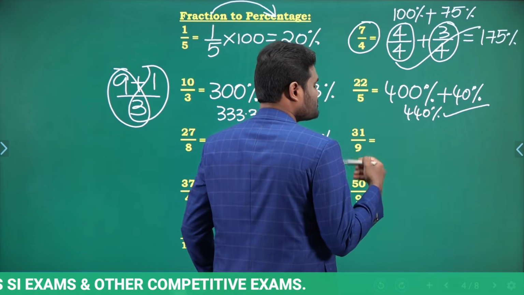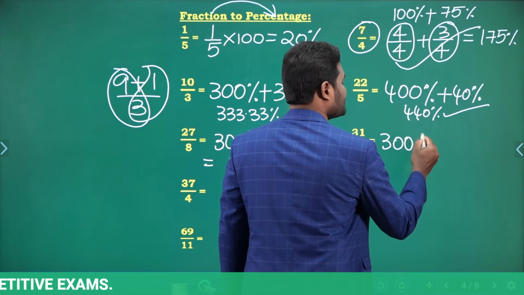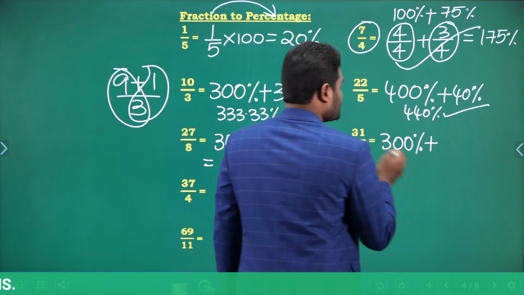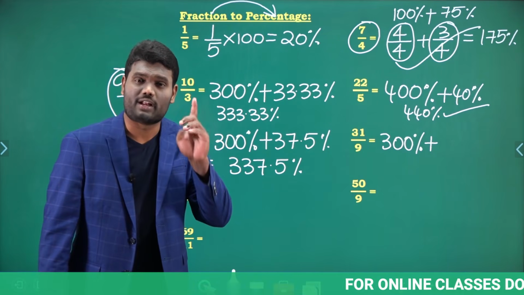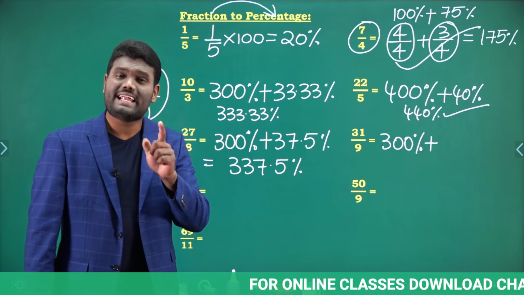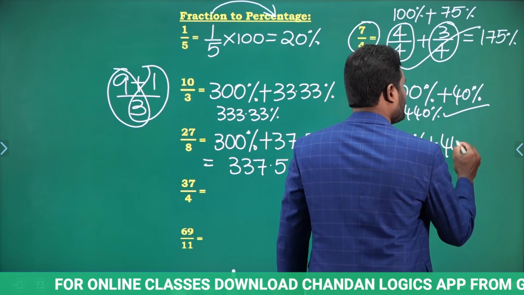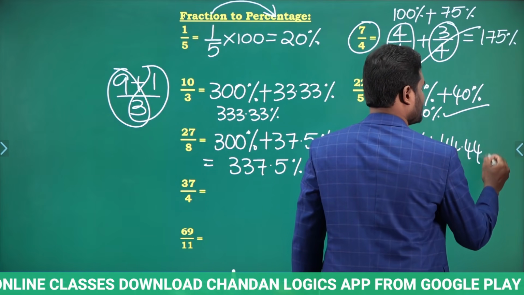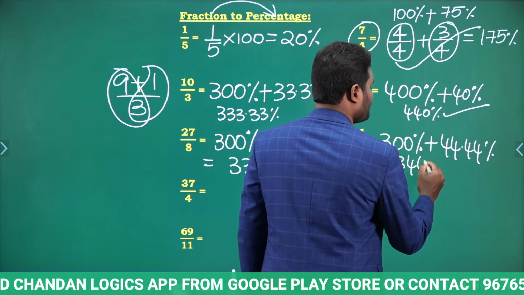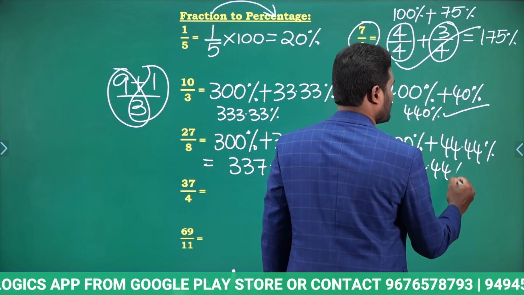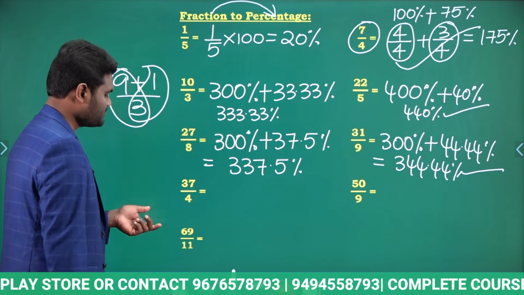31 by 9 in terms of percentage. 9 3 times 27. So 3 times means 300%. Okay. So 27 means how much remainder? 4 remainder. 4 by 9. 1 by 9 is 11.11%. So 4 by 9 is nothing but 44.44%. Yes or no? So when you add both of them, this will be 344.44%. Okay. Very simple. Let's look at the next one.